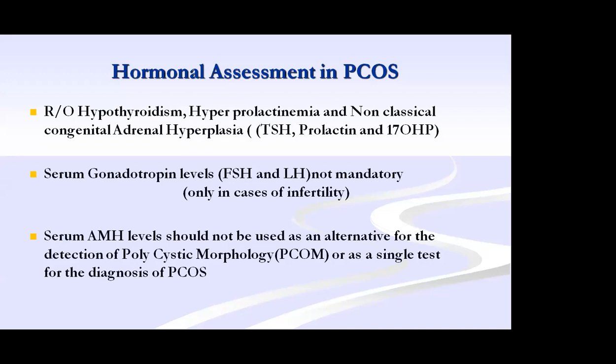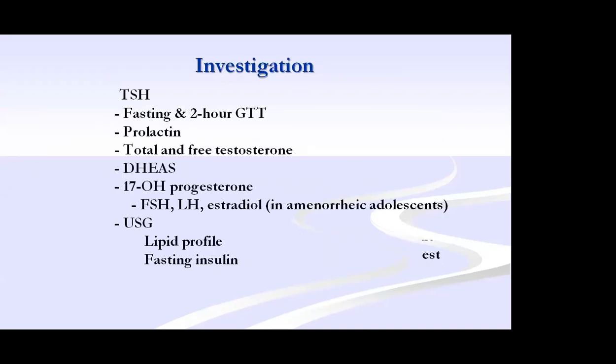And the anti-Mullerian hormone, serum AMH, is increased in PCOS, but it cannot be used as a single test for detection of polycystic morphology for the diagnosis of PCOS. So what are all the tests? Normally we expect TSH to rule out thyroid, fasting and 2-hour GTT to rule out insulin resistance, and prolactin to rule out hyperprolactinemia. If non-classical congenital adrenal hyperplasia is suspected, you go with DHEAS, 17-hydroxyprogesterone and testosterone.